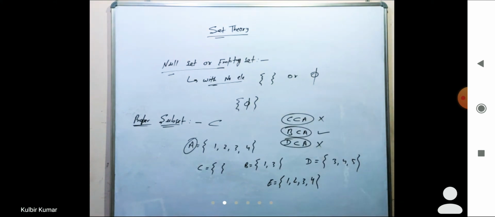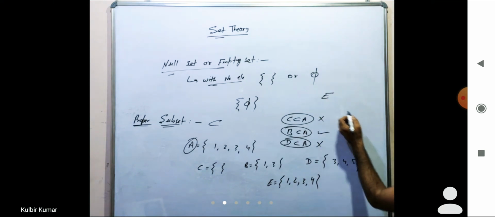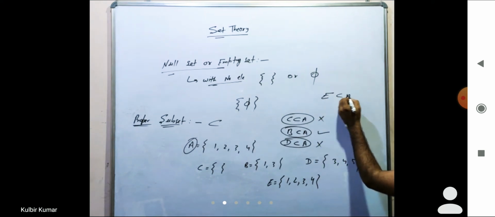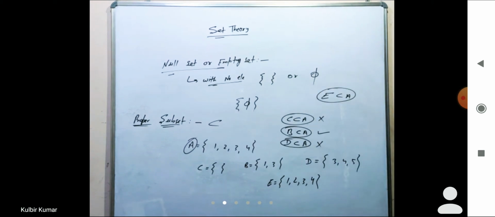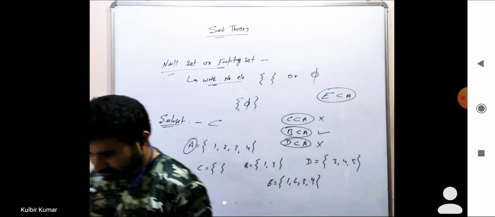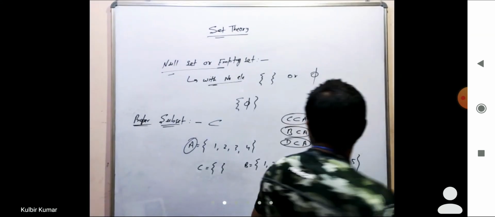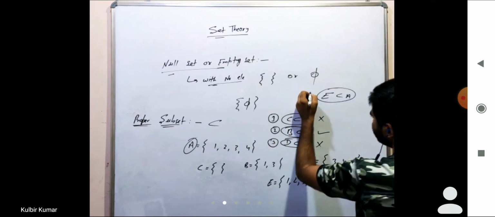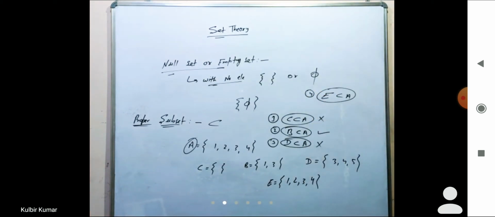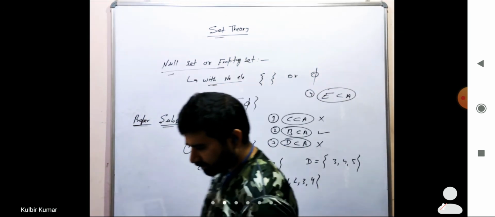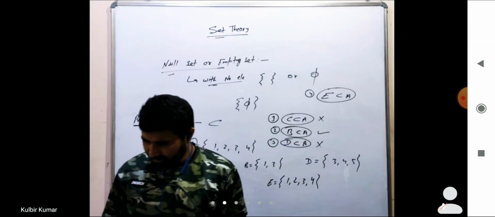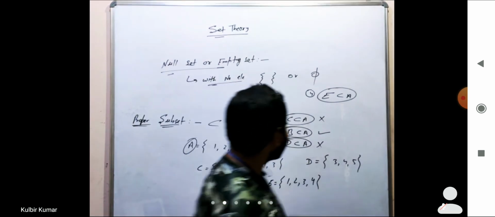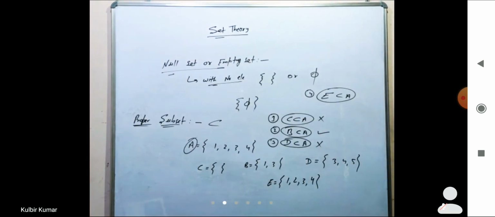What about E? E is a proper subset of A. Yes, what about others? Only Monica is responding. What about others? I have numbered this 1, this 2, this 3 and this I called 4. Which of these will be a proper subset and which will not? Yes, the second one will be. What about the first, third and fourth one?